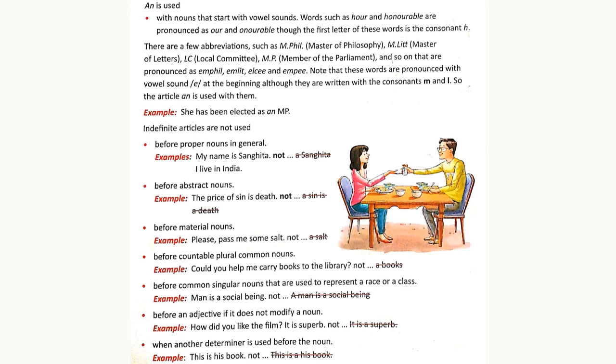When another determiner is used before the noun, we cannot use an article. For example, this is his book. Here his is the determiner, so we cannot say this is a his book.